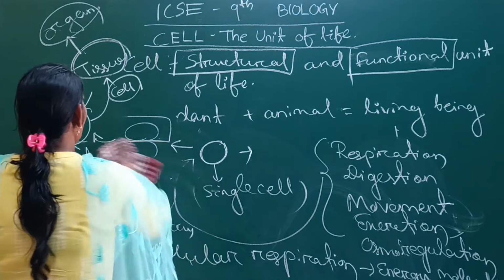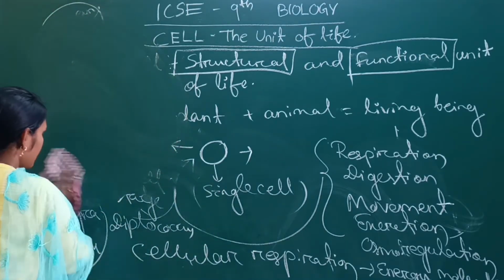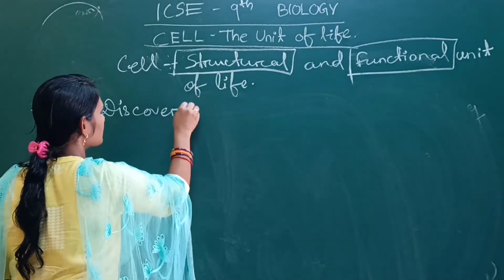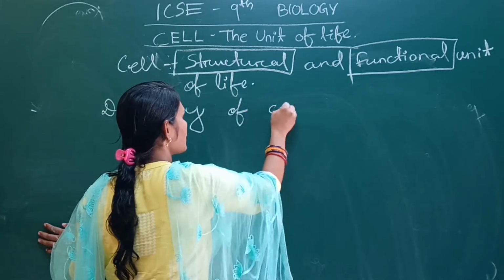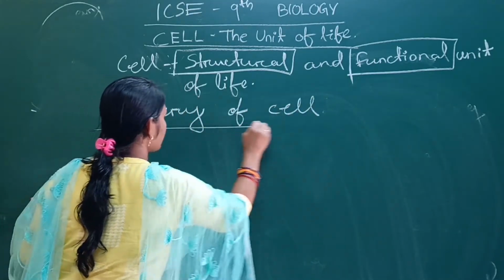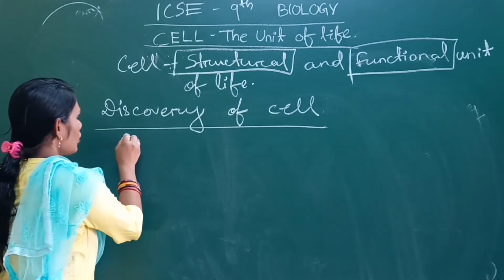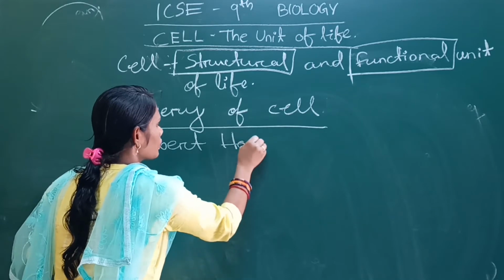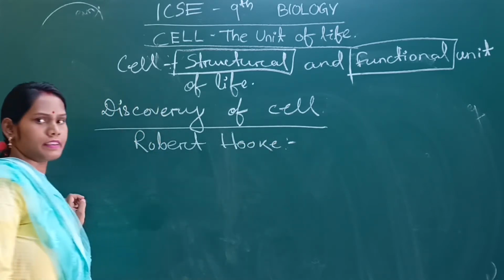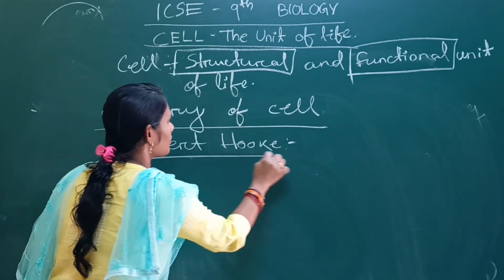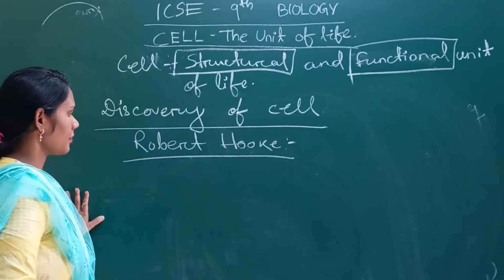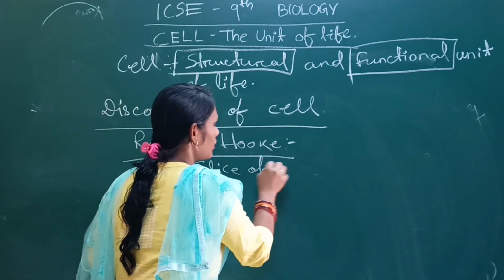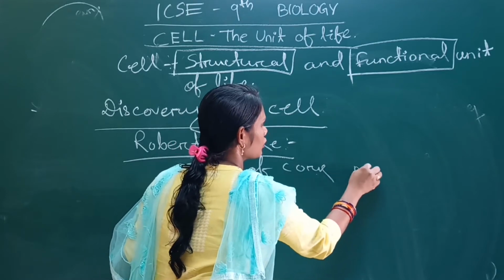Next, come to the discovery of the cell. Who discovered the cell? The cell was discovered by Robert Hooke, who was an English scientist. So how did he discover it? He observed a slice of cork under the microscope.